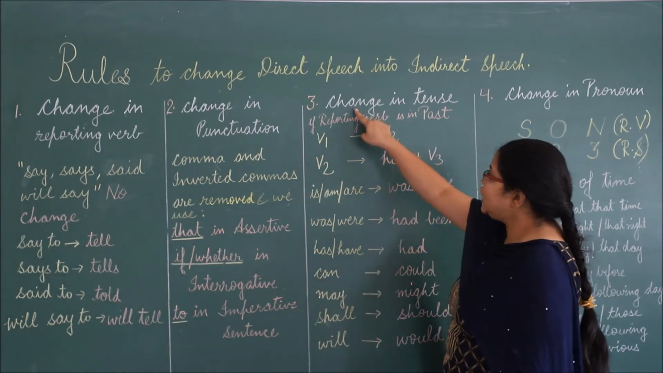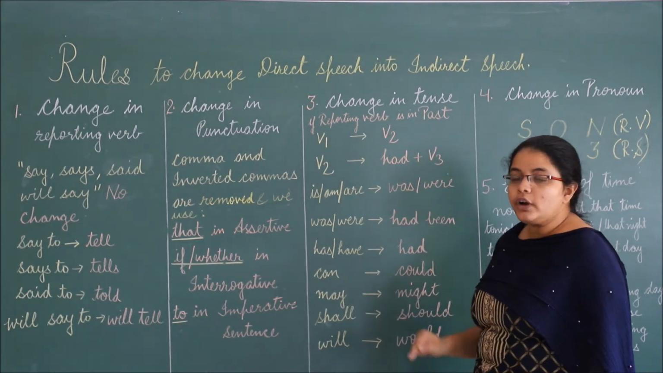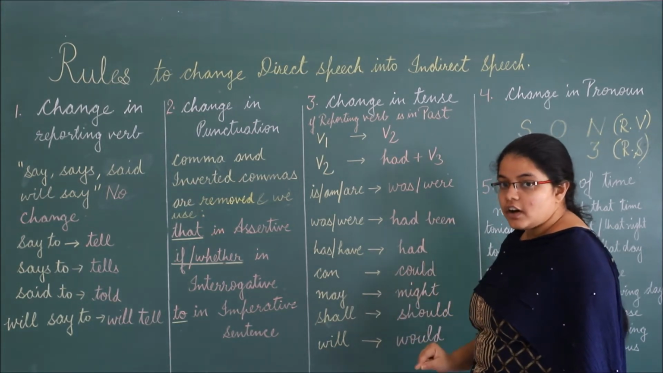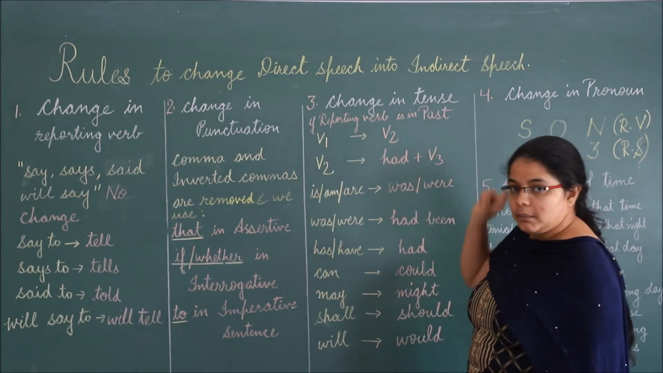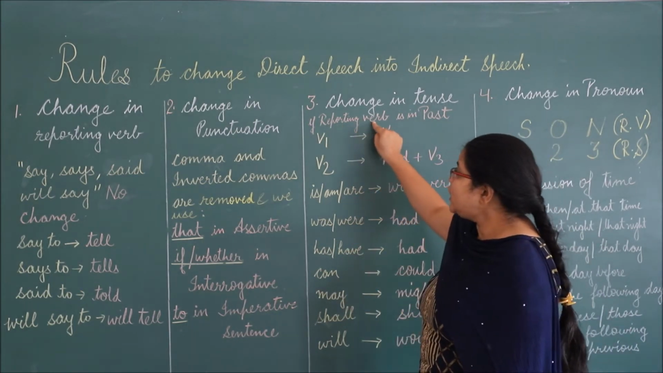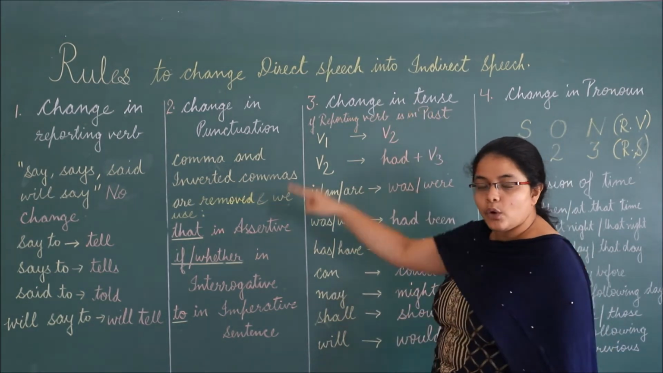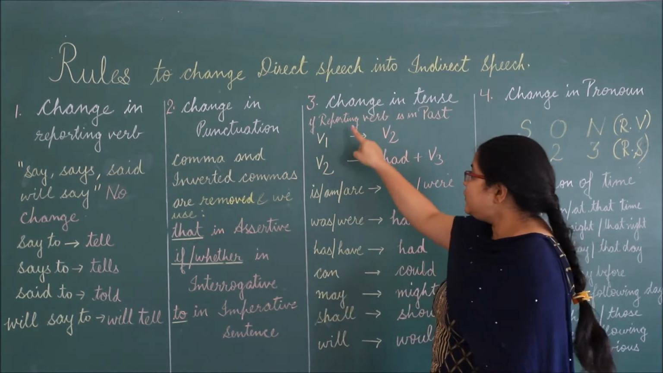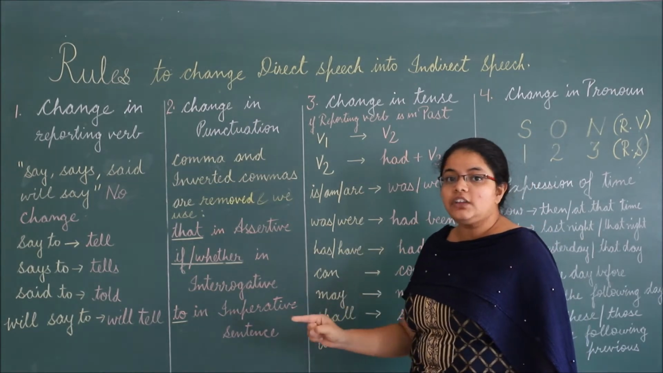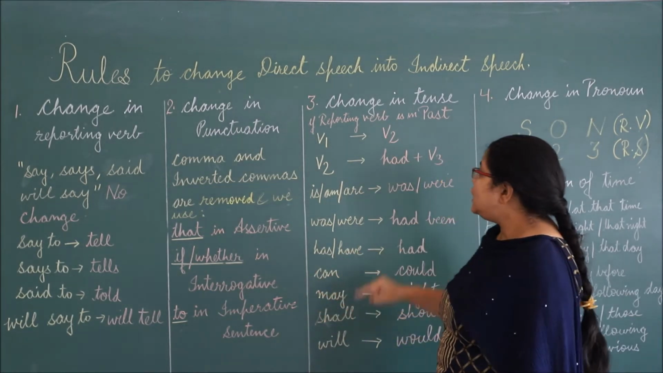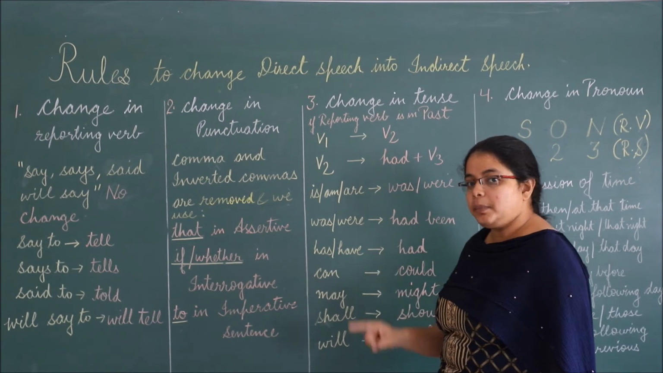Next rule is change in tense. We change the tense of reported speech if our reporting verb is in past. Remember it? If the reporting verb is in past, then only we change the tense of reported speech. But if it is not in past, if it is in present or future, the reported speech does not change. Now let's see the rules how to change the tense of reported speech.